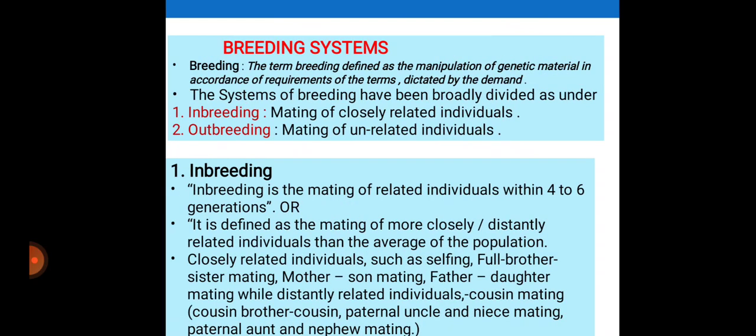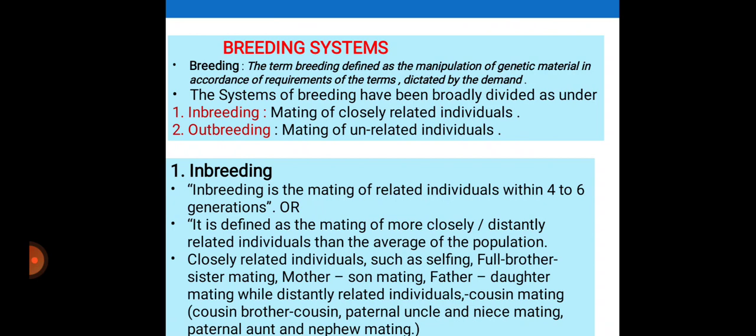What is meant by breeding? Breeding is defined as the manipulation of genetic material in accordance with the requirements dictated by the demand. The most important breeding systems are inbreeding and outbreeding. What is meant by inbreeding? It is the mating of closely related individuals, and outbreeding is the mating of unrelated individuals.